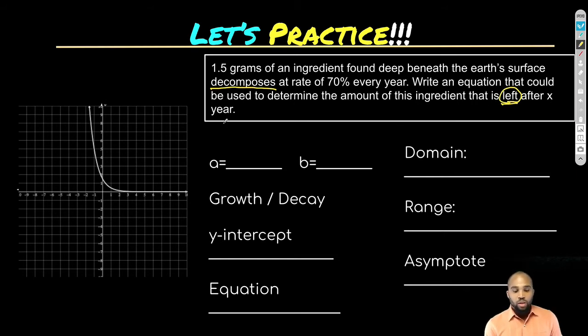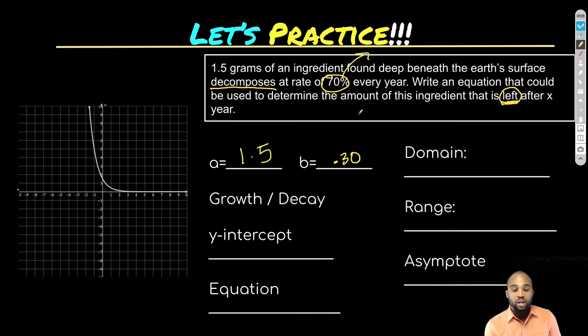All right, so this is interesting here. We started with 1.5. What's our rate? No. I bet many of you are saying 70%. This is a tricky one because we actually want to know not how much is decreasing by, we want to know how much is left. So if 70% is being lost, how much is being left over? Well, what's the rest of the percent? Well, percent means per 100. So it's actually going down at a rate of 30. I mean, we're actually leaving 30% each time. Why? Because we're taking away 70%.